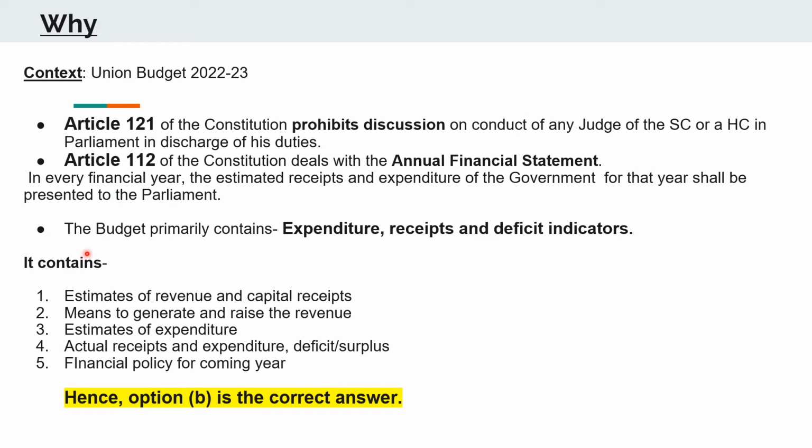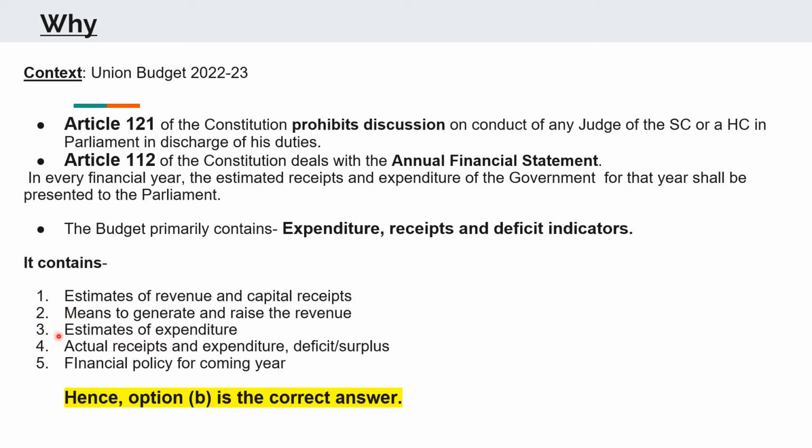Now, your second option was that the budget primarily contains expenditure, receipts, and deficit indicators. This option was correct because the budget contains the estimates of revenue and the capital receipts. It also suggests the ways and means to generate and raise the revenue for the policies suggested.